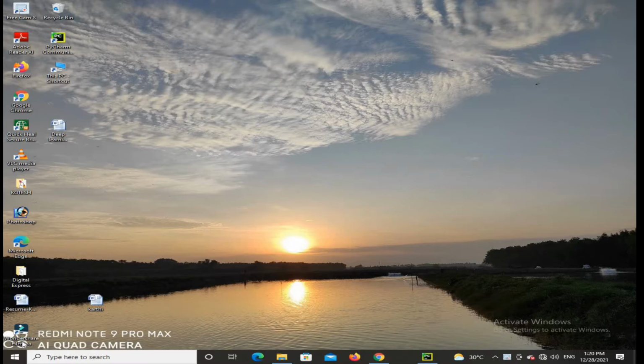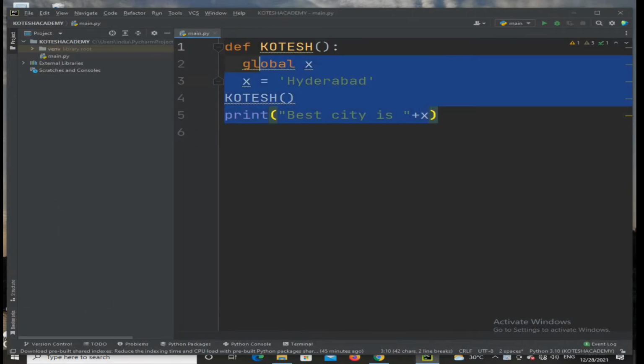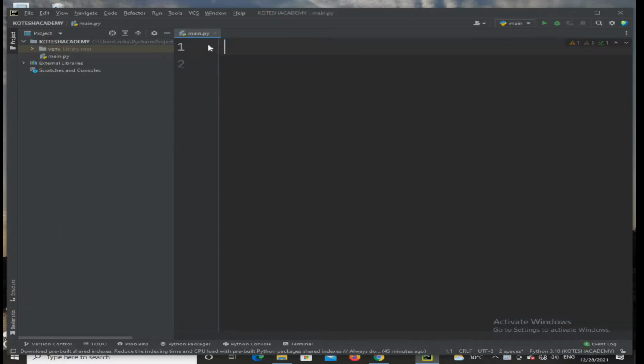Now, the same example we will implement in PyCharm. Simply I am taking x is equal to int of 5.